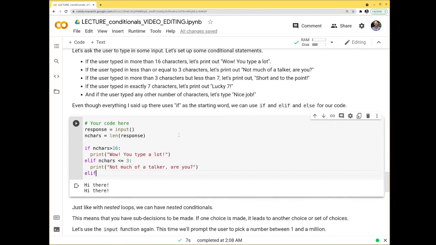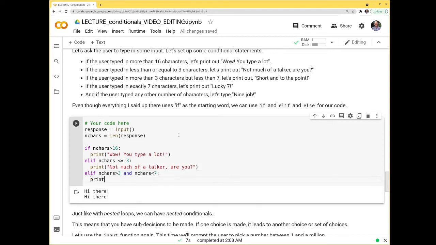We'll have another option here, which we'll use an elif for. Elif n chars is greater than 3, but less than 7. So that means that both of those things have to be true. So greater than 3 and n chars is less than 7. Then we will print out short and to the point.